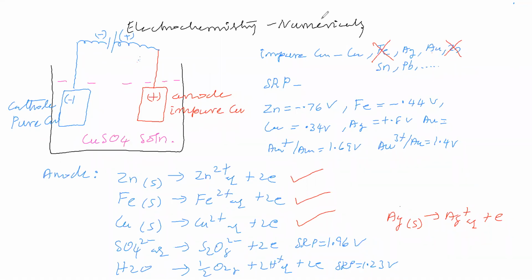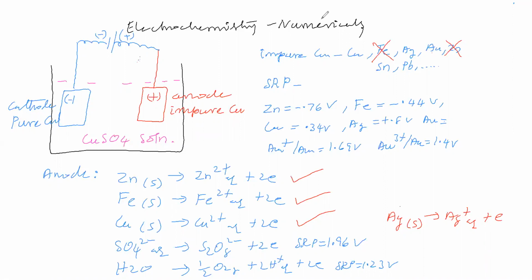They are taking copper ores from the earth crust. From the copper ore they are getting impure copper. That impure copper they are converting into pure copper by an electrolytic process in the industry. So in the industry, how they are doing this electrolytic refining, that point we will see.